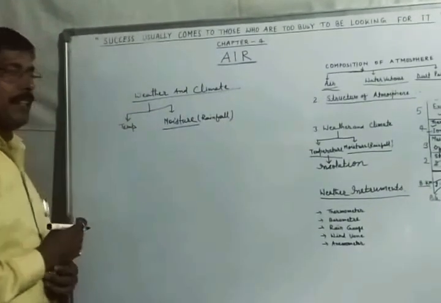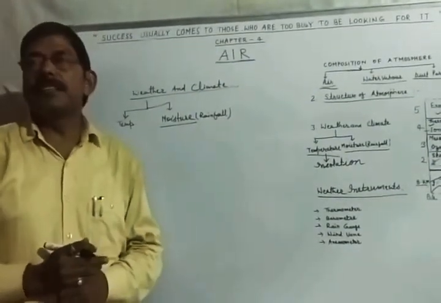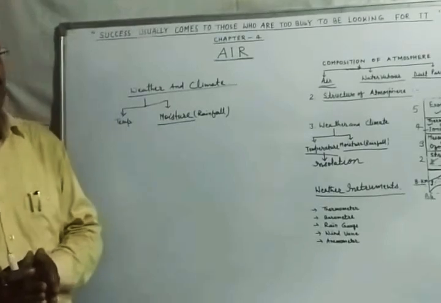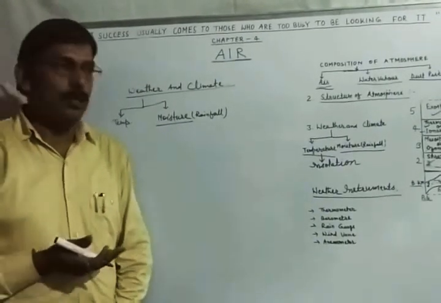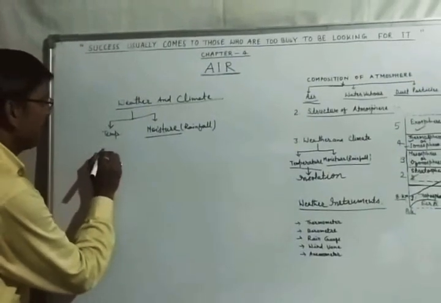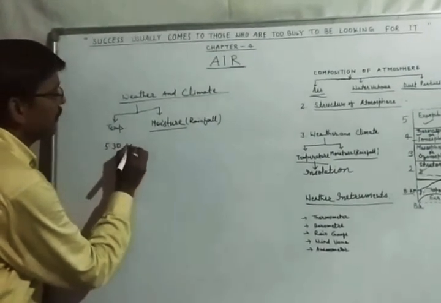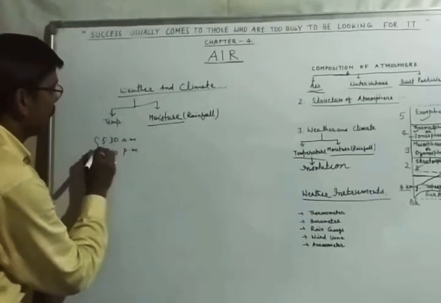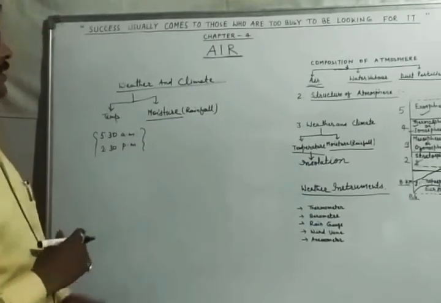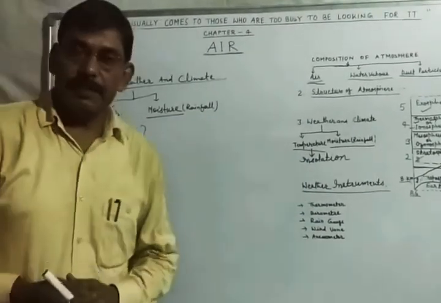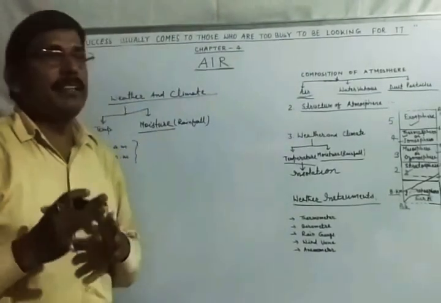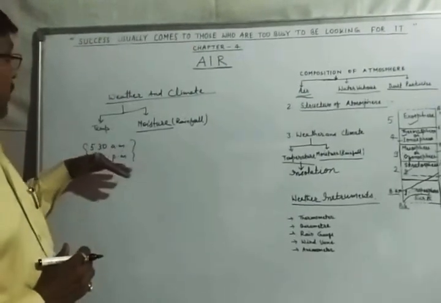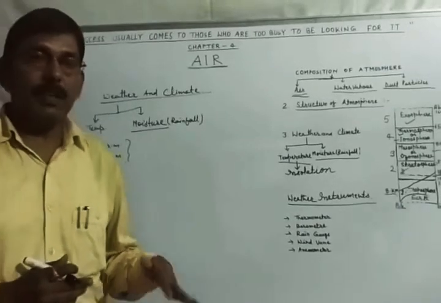And the temperature of a place, you all know, children, is not the same at a place all the time. In the morning the temperature is low, and as the day rises the temperature increases. At 5:30 am the minimum temperature is recorded, and at 2:30 pm the maximum temperature is recorded. So this temperature is changing all the time. Weather is changeable, and there may be different types of weather in the same day.